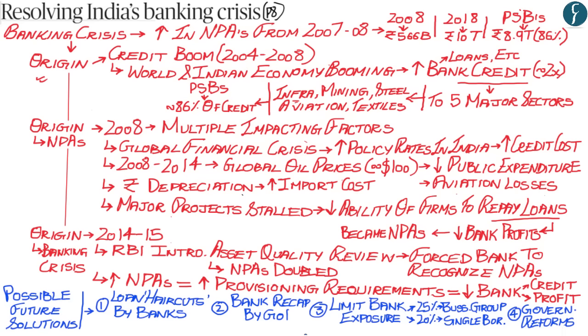However, you have to understand that these solutions have been undertaken by the Government of India in one form or another. And one of the major reforms which has been undertaken so as to solve the banking crisis is of the Insolvency and the Bankruptcy Code. However, the author within this editorial does not mention the Insolvency and Bankruptcy Code. So now hopefully you've understood both the aspects of this editorial.